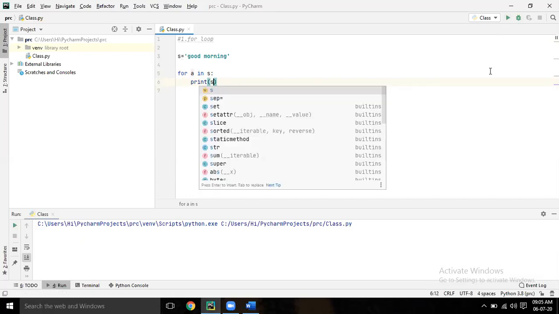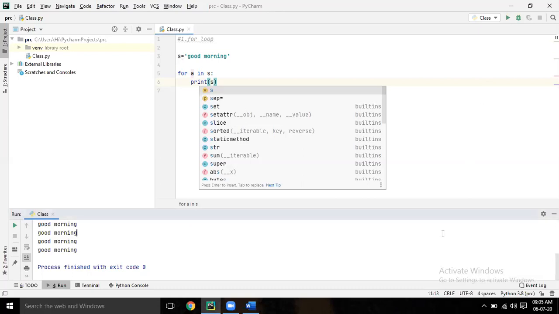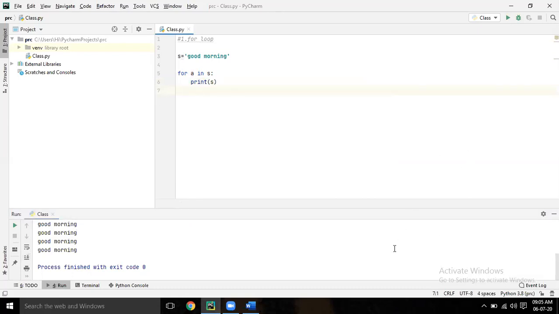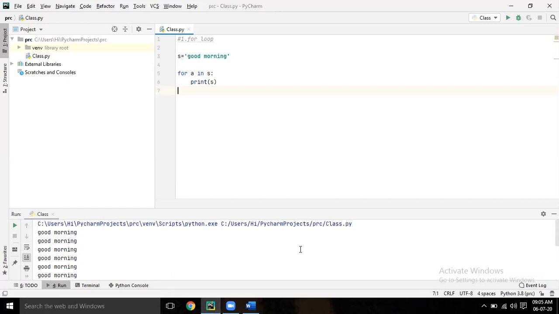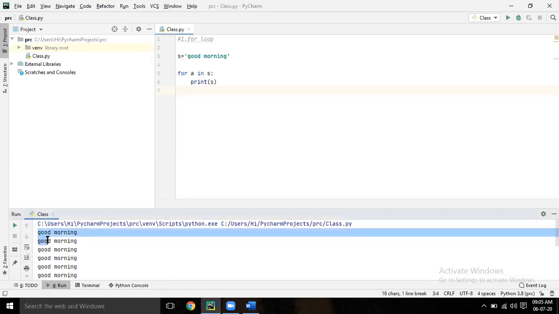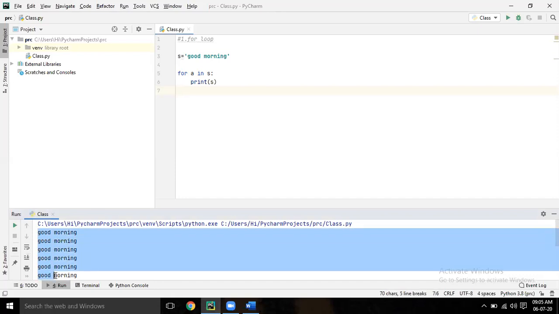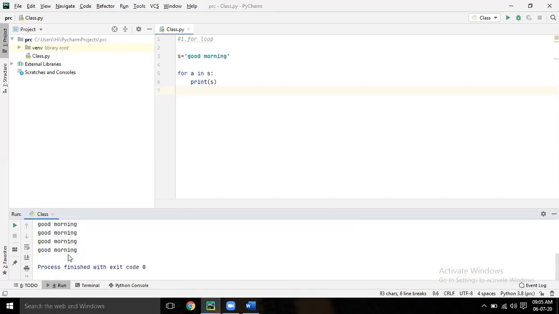Now how many times will it come? Four times. How many letters are there at that time? That much. Correct. The reason is, see, now the cursor variable A is at G.